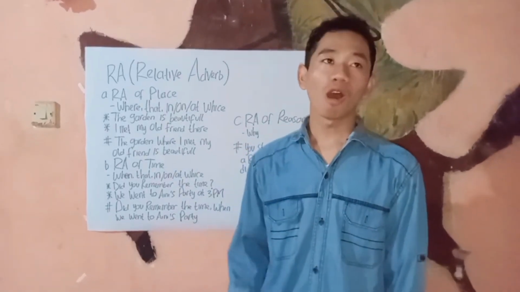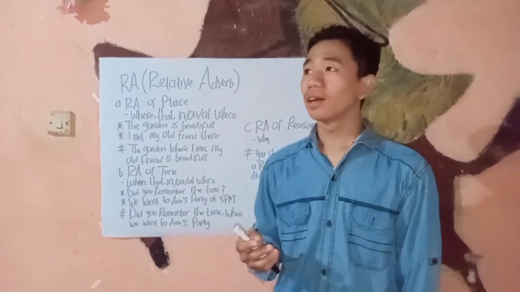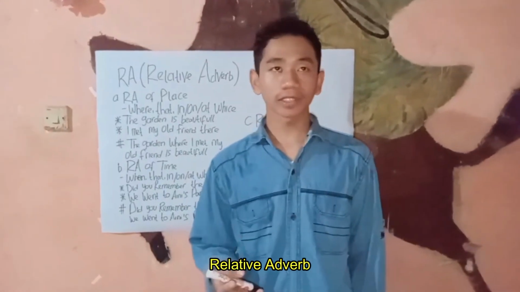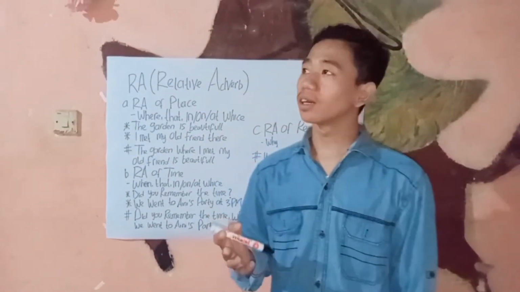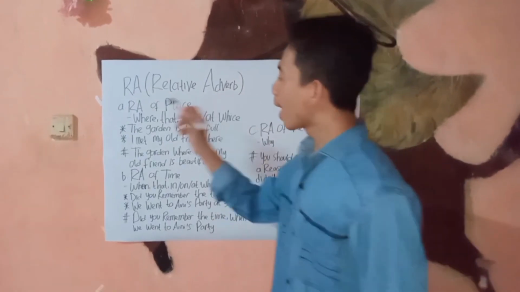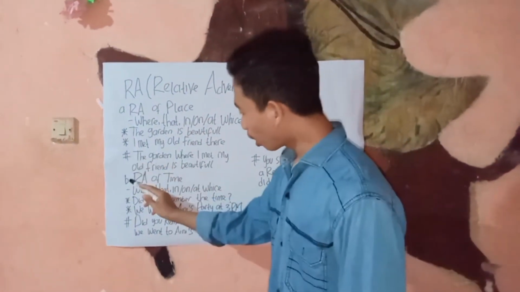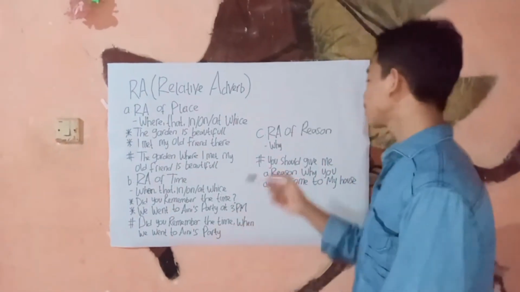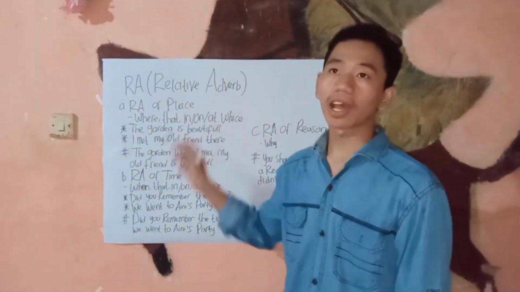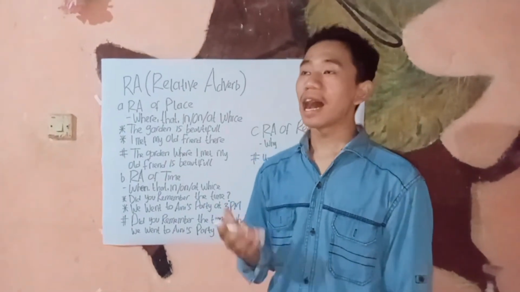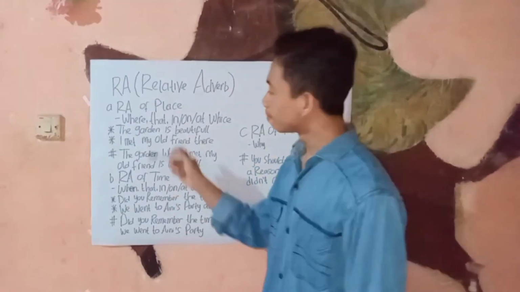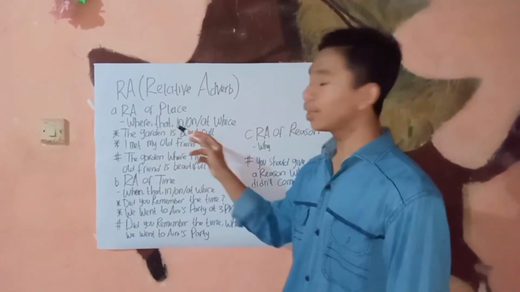Thank you, Fadham. Okay, I will continue the discussion about relative adverb. Relative adverb is divided into three parts: relative adverb of place, relative adverb of time, and relative adverb of reason. First, relative adverb of place. Relative adverb of place has three conjunctions, that is where, and in, on, at which.